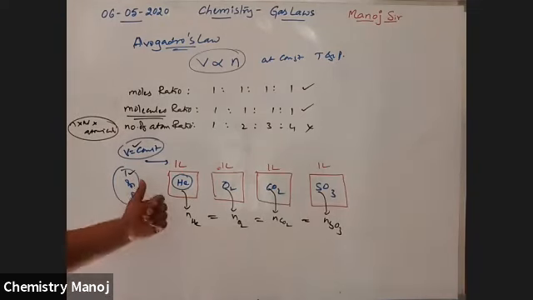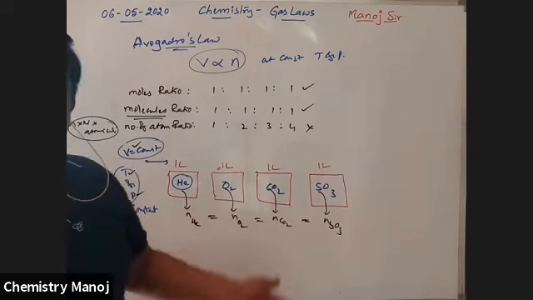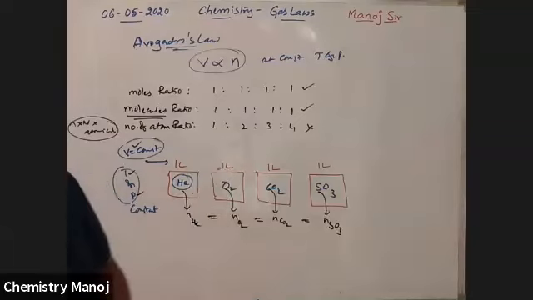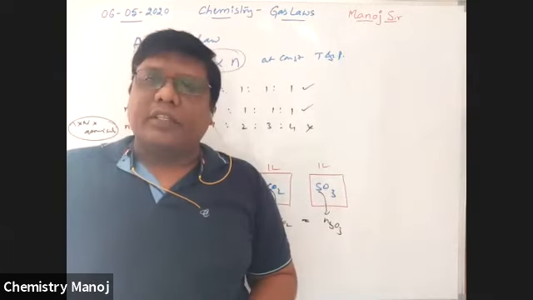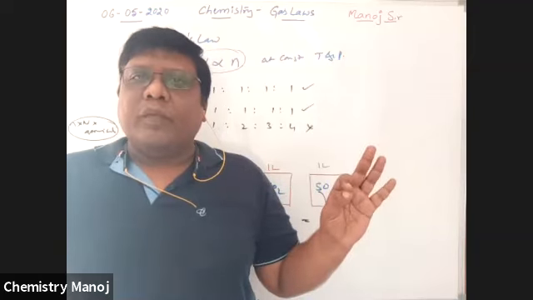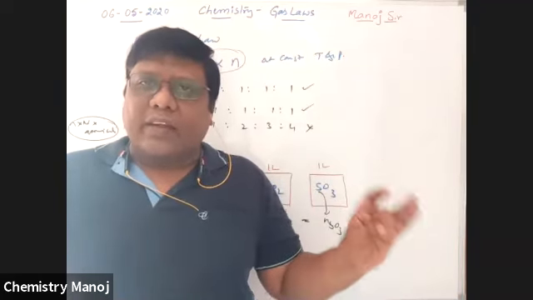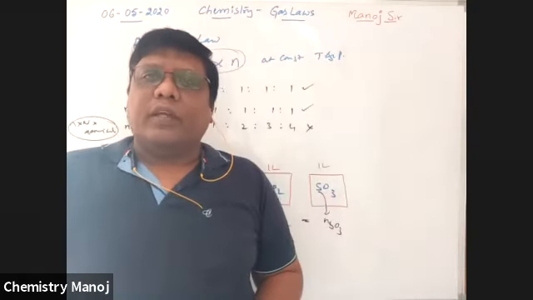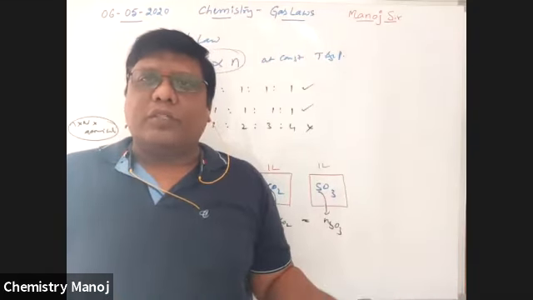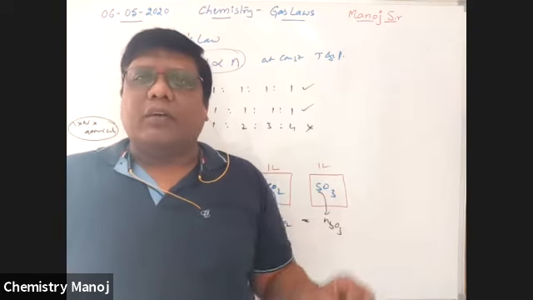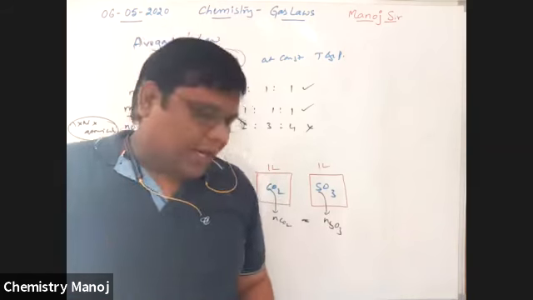That means if volumes are equal at constant temperature and pressure, moles and molecules are also equal. That is Avogadro's law. So finally, I am going to state Avogadro's law: at constant temperature and pressure, equal volumes of all gases have an equal number of moles or molecules, mind it, but not atoms. This statement was given by Avogadro, so the law is called Avogadro's law.